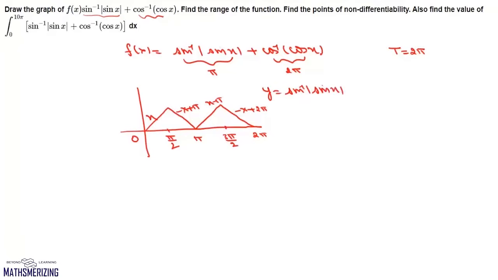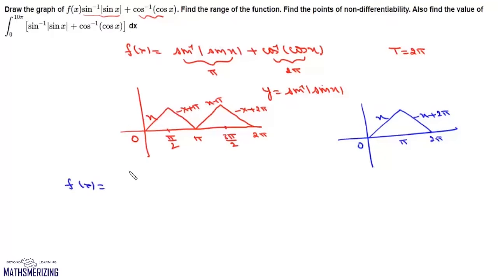Now we'll draw the graph of cos inverse of cos x. It's a very standard function. So this is 0, pi and 2 pi. Now between 0 to pi it is x, and between pi to 2 pi it is minus x plus 2 pi.